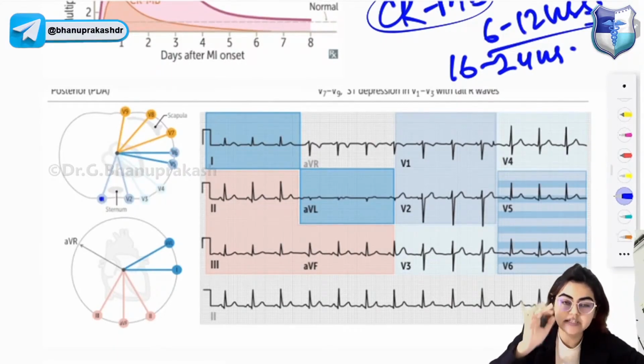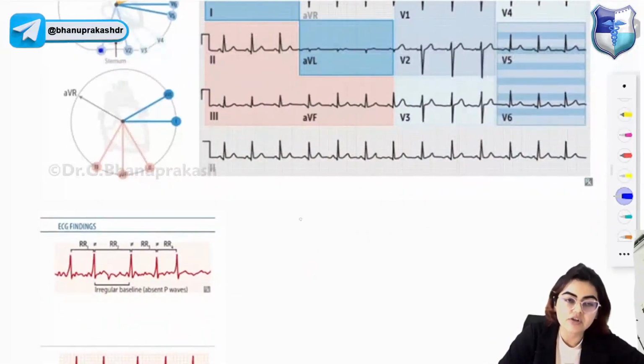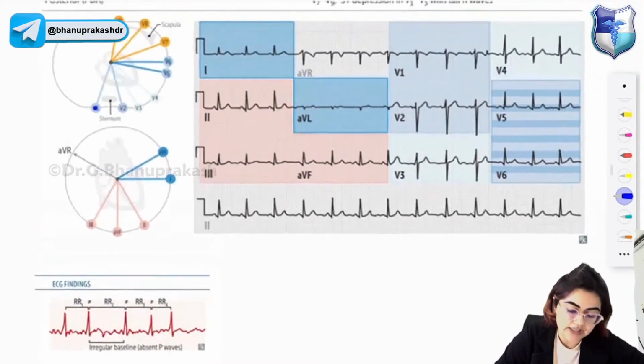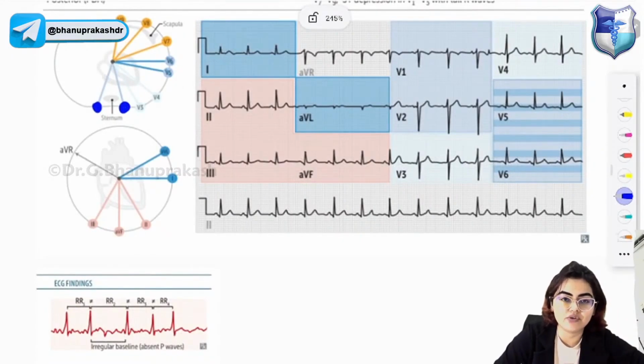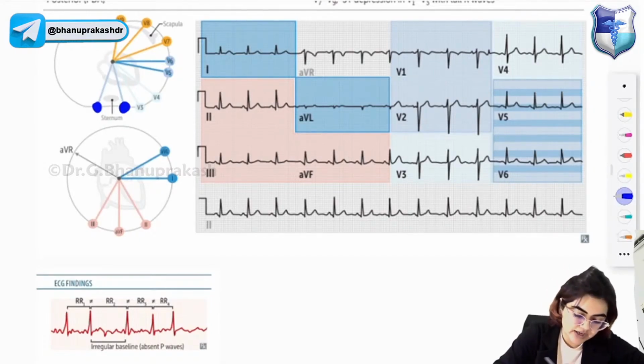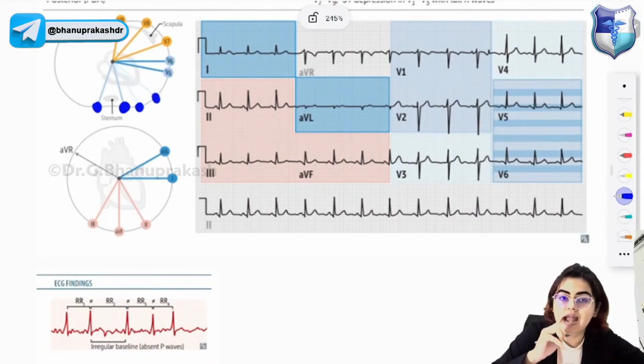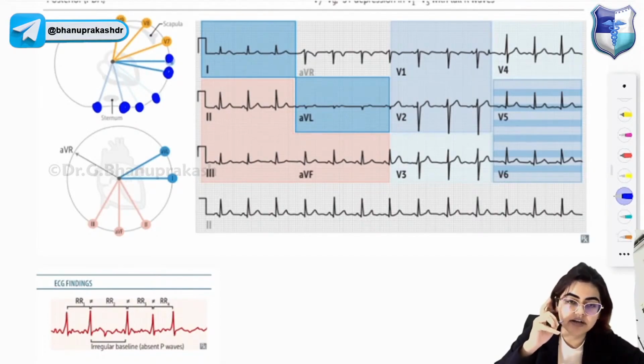Now let's understand which leads will diagnose what. In order to diagnose anteroseptal MI, which is due to blockage of the left anterior descending artery, you will check the leads V1 and V2. ST elevation you will find in V1 and V2. In case of anteroapical MI, you will check V3 and V4. In case of anterolateral MI, you will check V5 and V6. If there is involvement of the left circumflex artery or lateral infarct, please remember lead 1 and AVL.